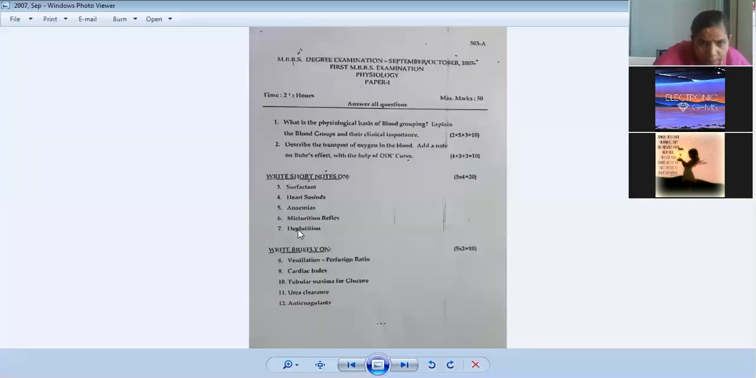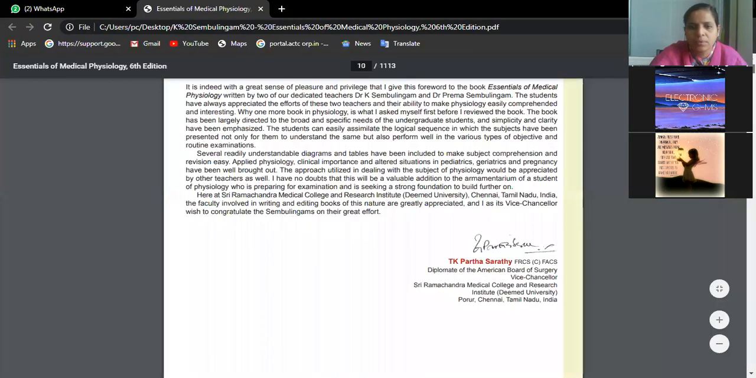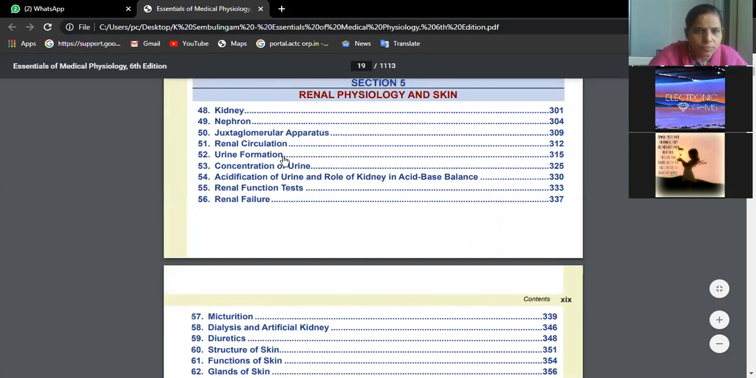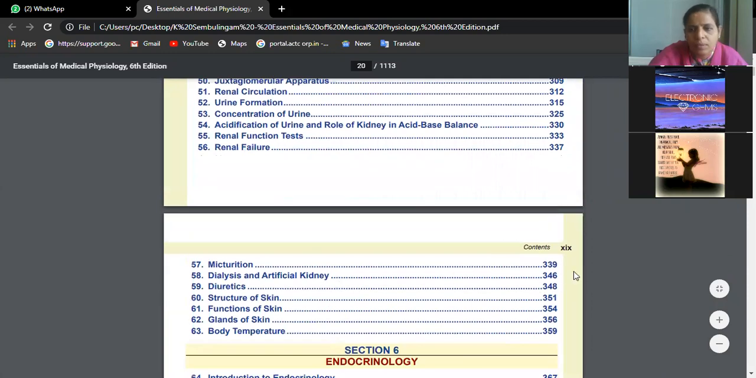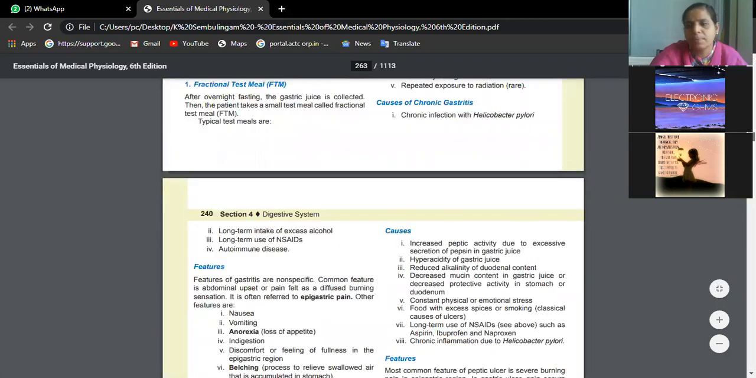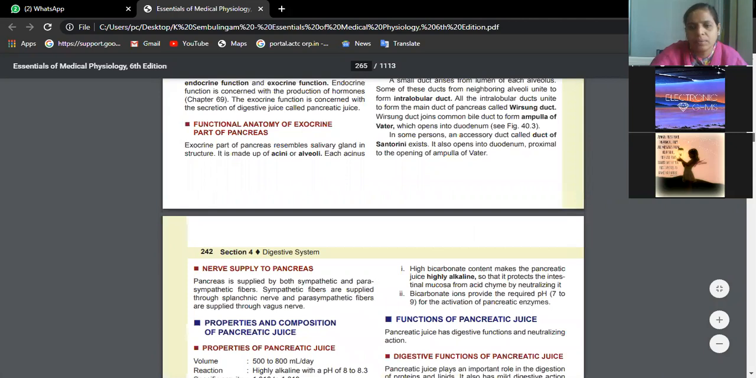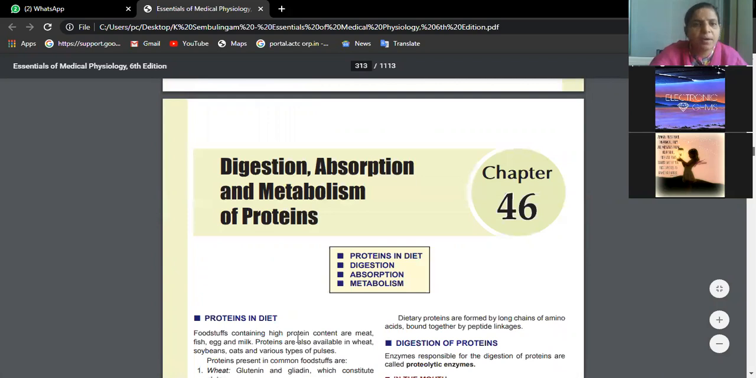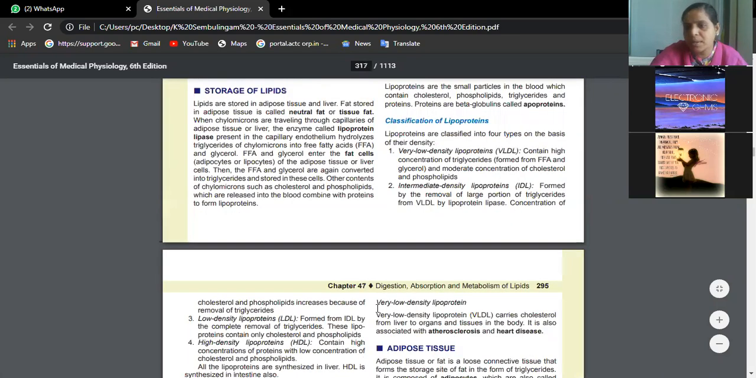Then micturition reflex. What is micturition reflex? How is it developing? It is on page 339 in my book. You have to thoroughly know the nerve supply of the urinary bladder here. And the nerve supply of the urinary bladder itself may come as a 3 marks question also.